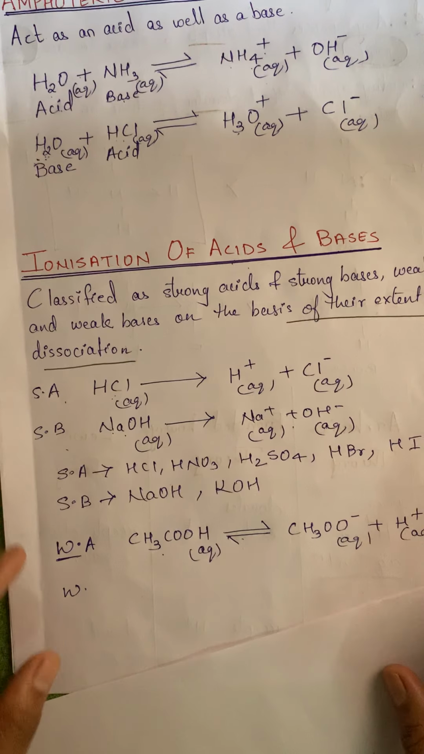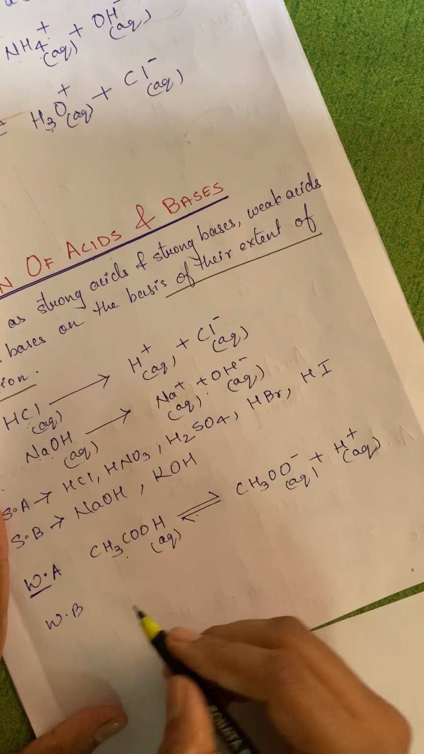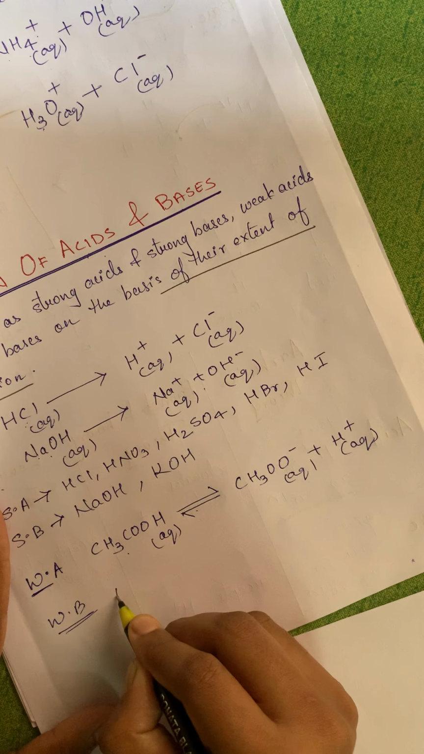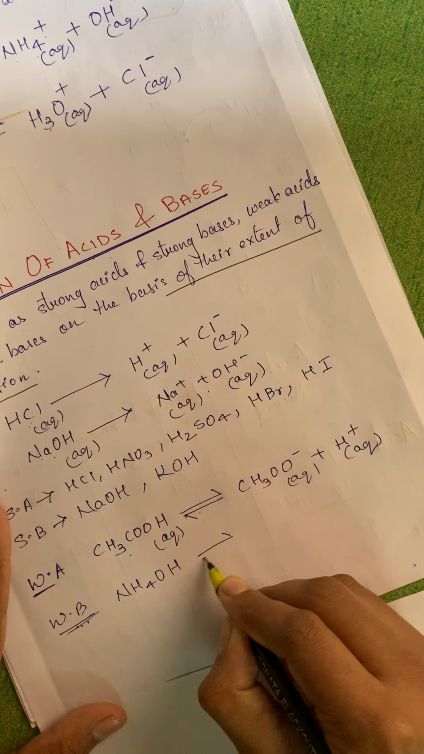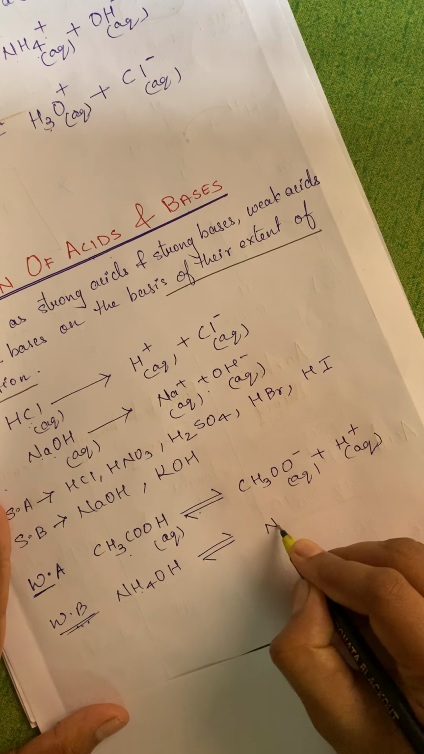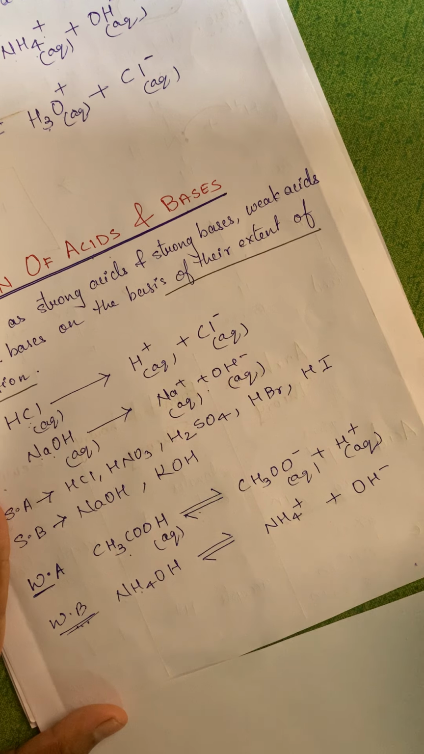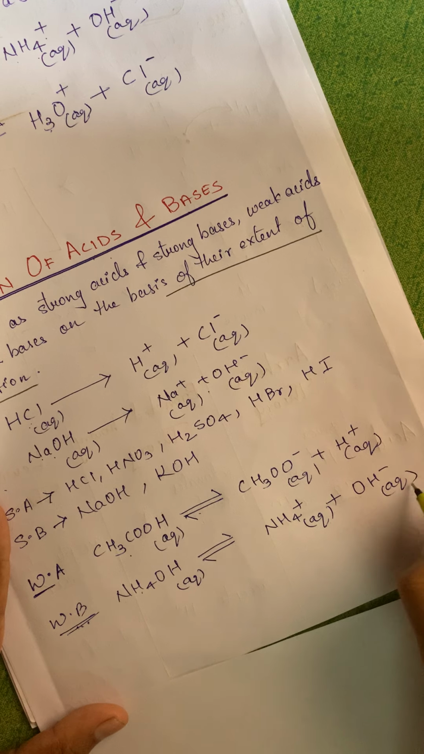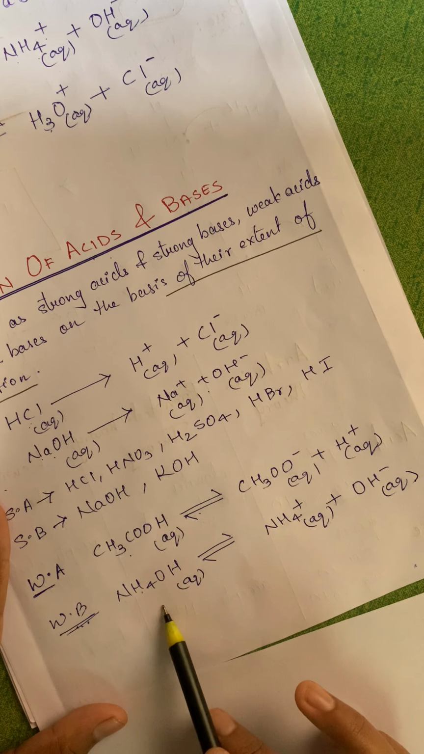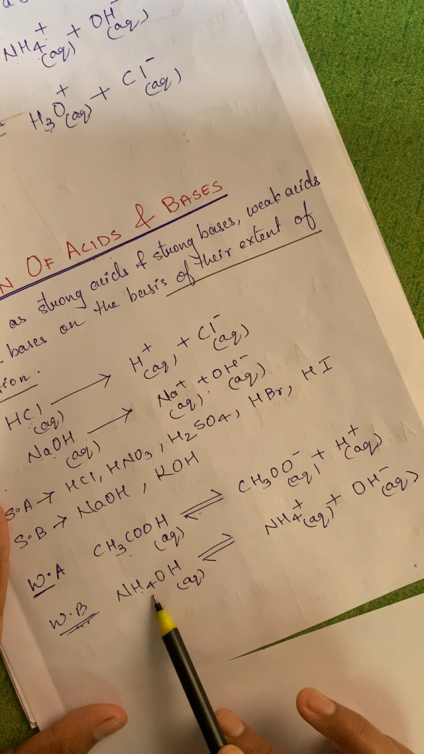Next example is for weak base. Now to understand about weak base, one example is NH4OH. Again, if it is weak base, which kind of arrow? Double arrow. This will dissociate into NH4+ plus OH-. Everywhere I'll write down aqueous. So even in this case there will be presence of ionized ions as well as unionized NH4OH molecule.